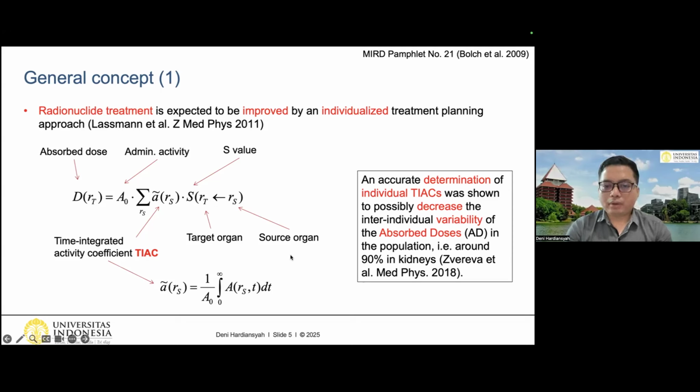It has been shown by Zvereva that an accurate determination of individual TIAC was shown to possibly decrease the inter-individual variability of the absorbed dose in the population. The value was around 90% in the kidney. So this result showed that TIAC modeling is very important.